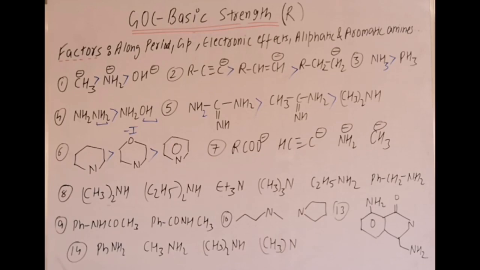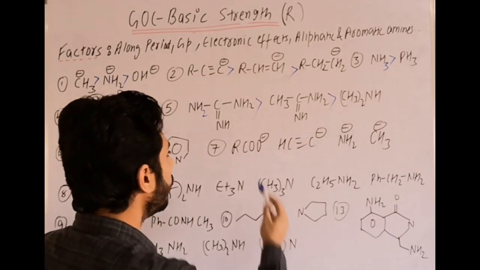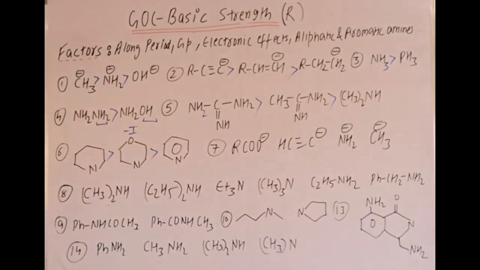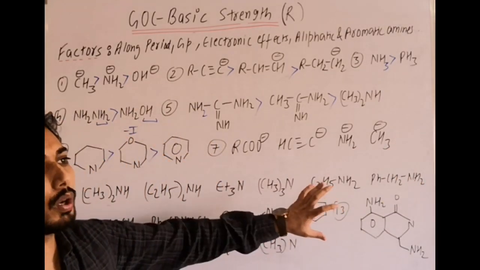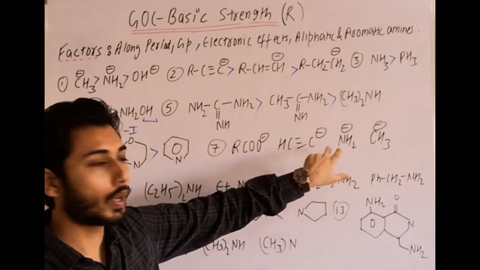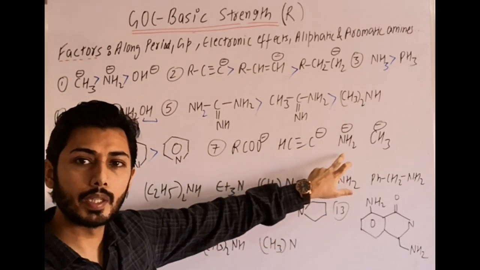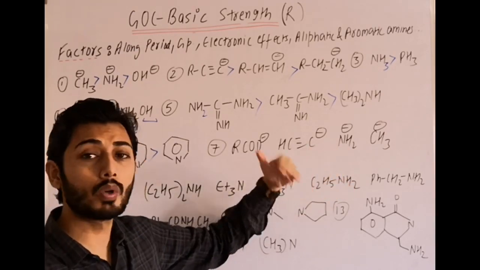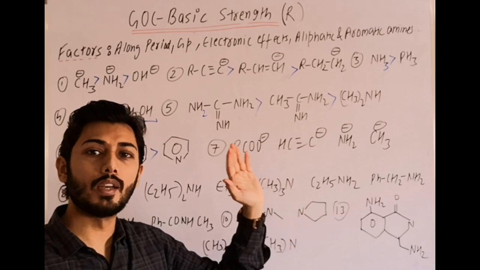Then the 7th example, again basic strength. Now O minus, C minus, N minus, CH3 minus. We know the along-the-period trend, and we use some additional information too: between these two, sp carbon is more electronegative as compared to sp3 nitrogen. So between them this one is more electronegative and will donate less.